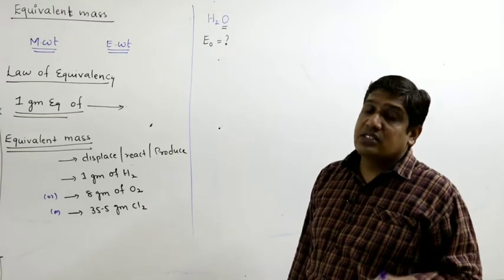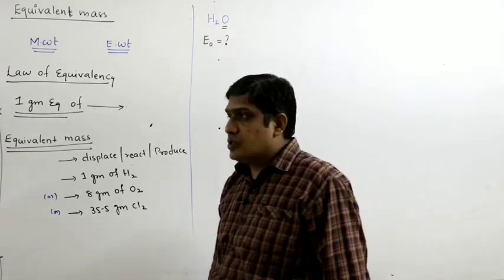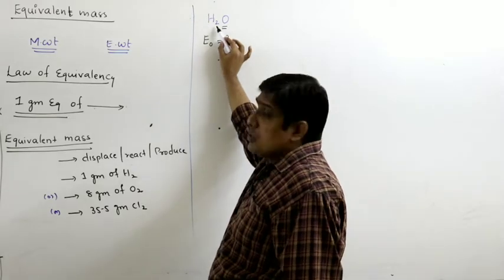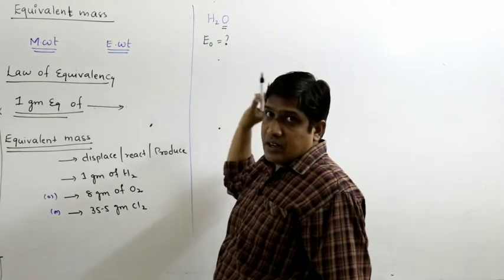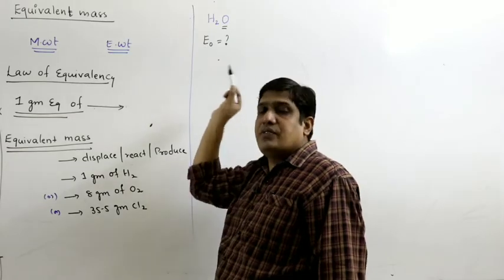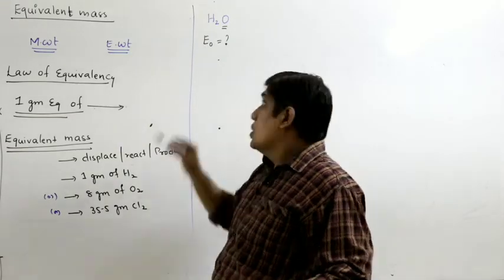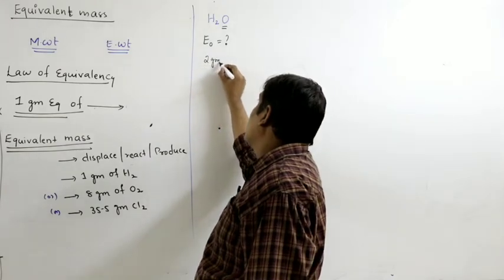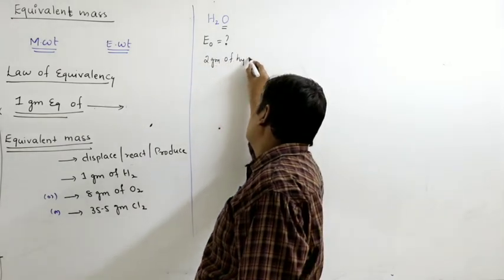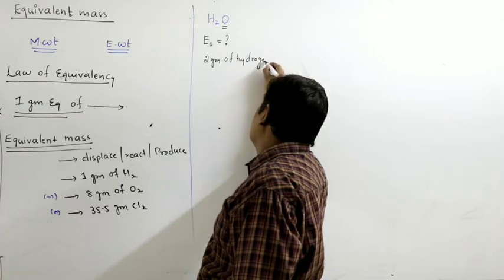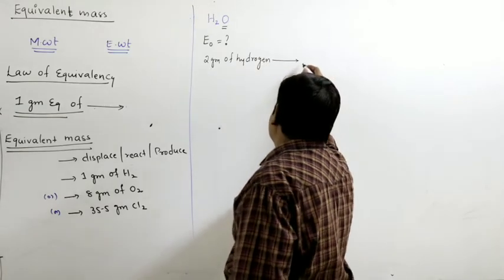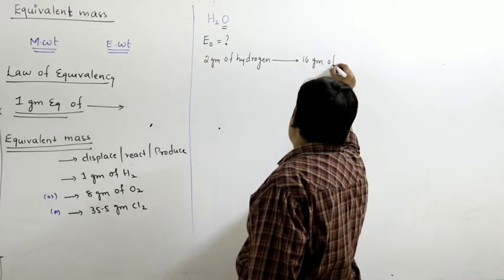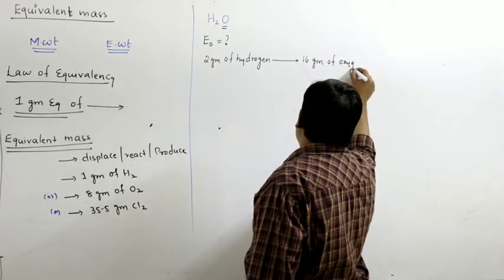From this molecule, 2 hydrogen atoms combine with 1 oxygen atom, or 2 grams of hydrogen combines with 16 grams of oxygen, nothing but atomic weights.